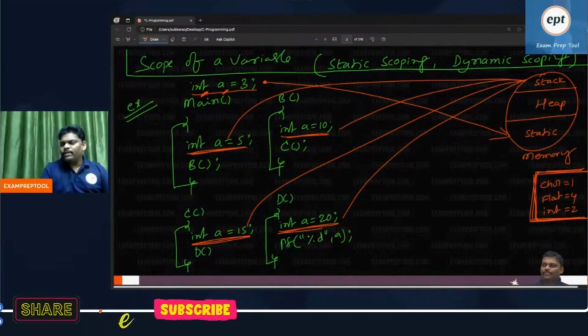Static area 2 bytes. Stack area 8 bytes. 4 2 8. Right? Static area 2 bytes, stack area 8 bytes. Try to get everything.